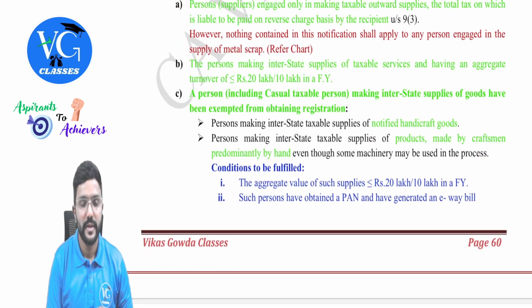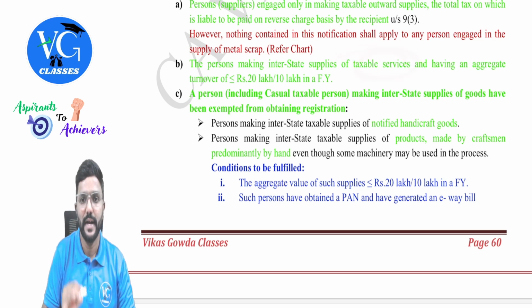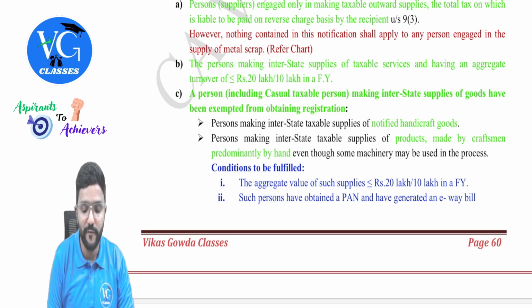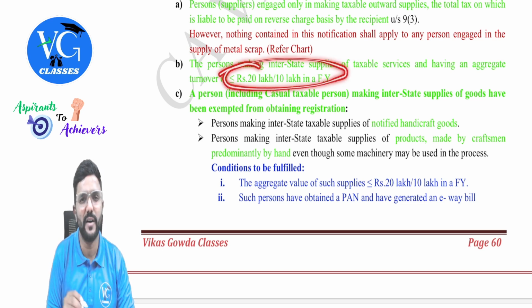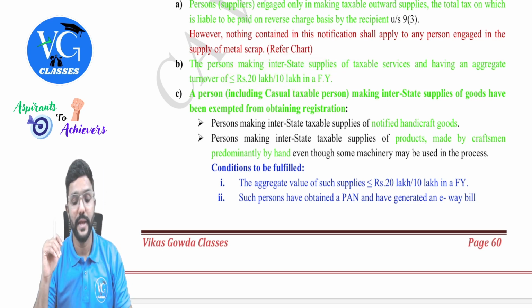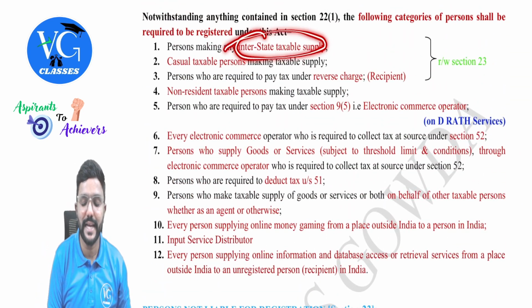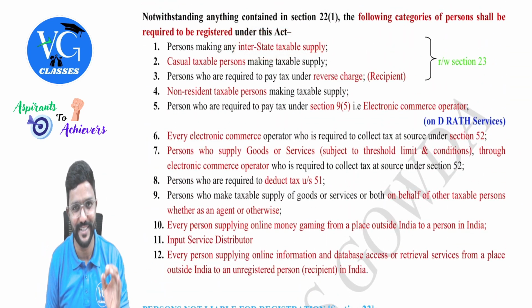Next, B. The person making interstate supply of taxable services and having an aggregate turnover of less than or equal to 20 lakh, or in case of special states 10 lakh, in a financial year. So in section 24 they told that the person who is making interstate taxable supply has to mandatorily get registered.